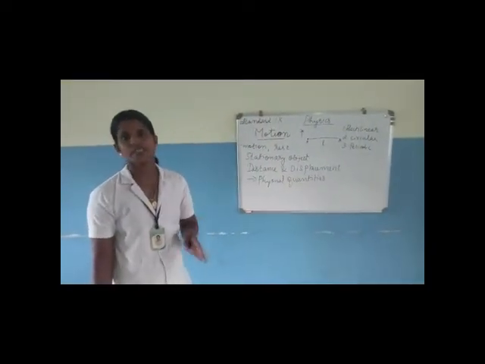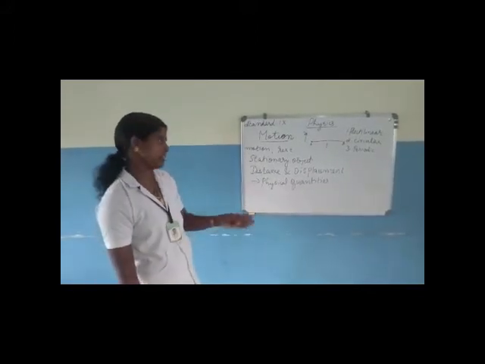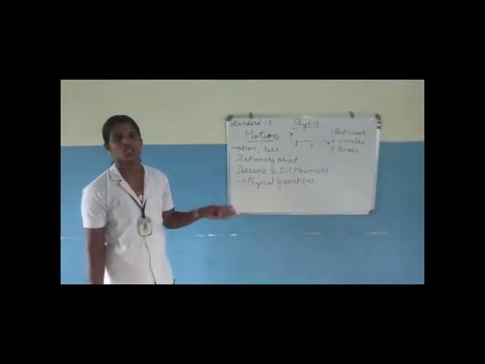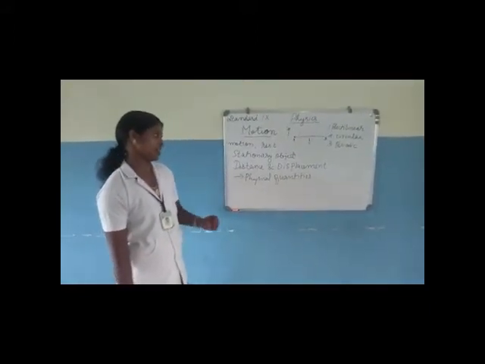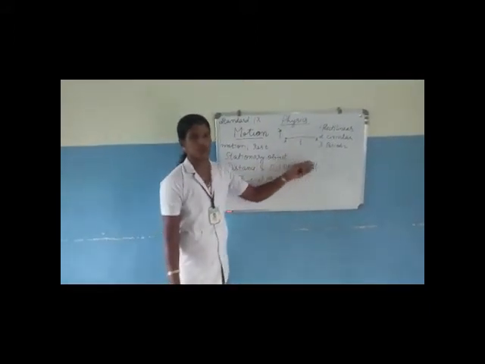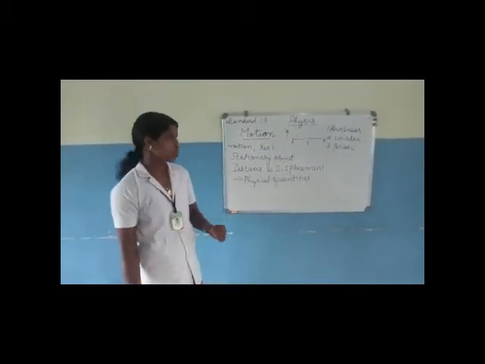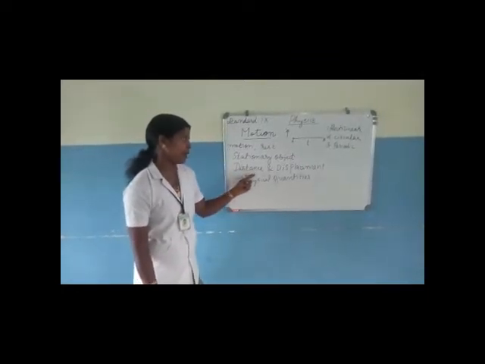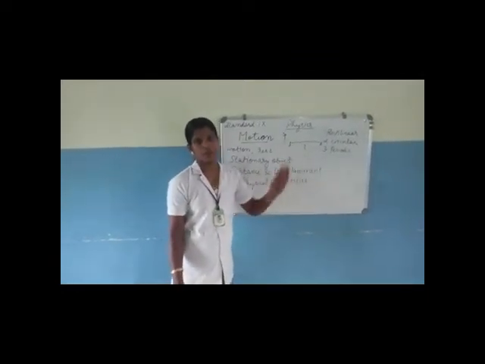Actually, physics is the study of physical quantities. The quantities we can measure are called physical quantities. Distance and displacement can be measured. So, in order to know about the motion of an object, we should know about distance and displacement.